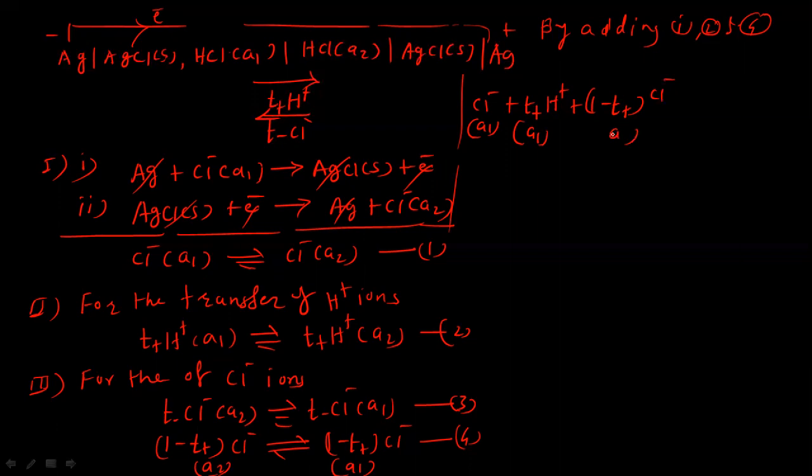It is necessary to write the correct activities here, otherwise the derivation will be wrong.